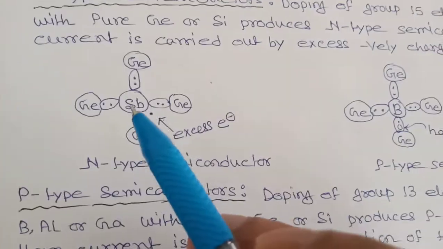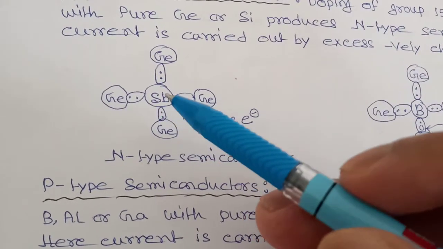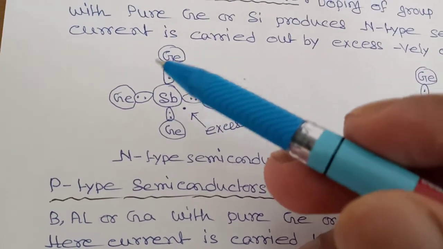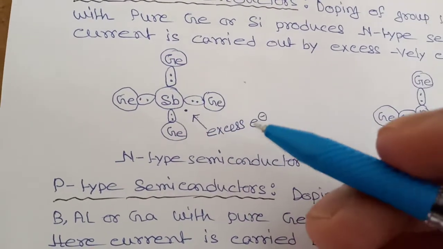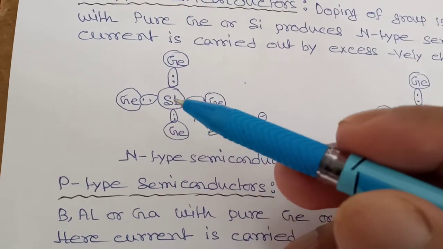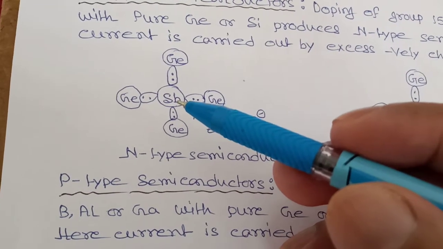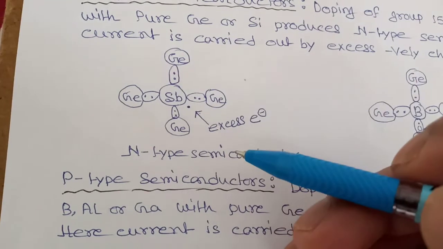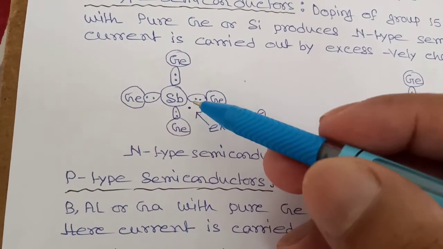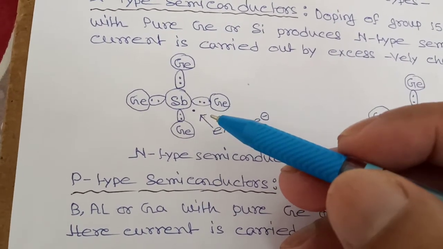Now check here. If a pentavalent element like arsenic, antimony or bismuth is incorporated in the tetravalent germanium crystal, then the 4 electrons of this pentavalent antimony will be utilized in the formation of covalent bond with germanium, and the remaining electron will be free to move, thus inducing an enhanced conductivity.